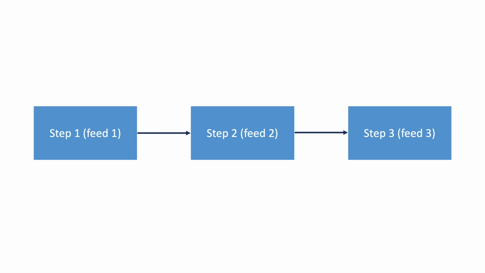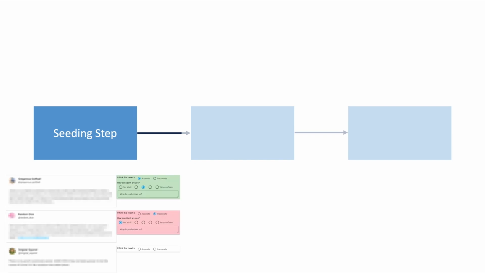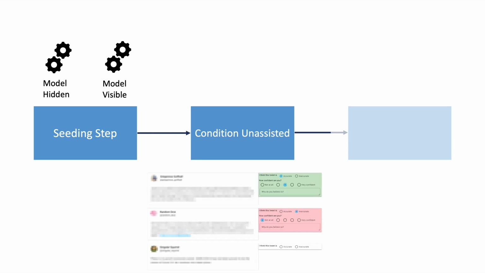We use the data from the first feed, that is the seeding step, to bootstrap the personalized AI model. For each participant, 2 identical AI models were trained in real time, which we refer to as models hidden and visible. You'll find out the rationales behind these names in a bit. After this first step, the participant was redirected to the second step, condition unassisted. To the participant, the feed from condition unassisted looked very similar to the seeding step. In fact, we told the participant that we needed more data from them, so they needed to assess all the tweets on this feed as well.